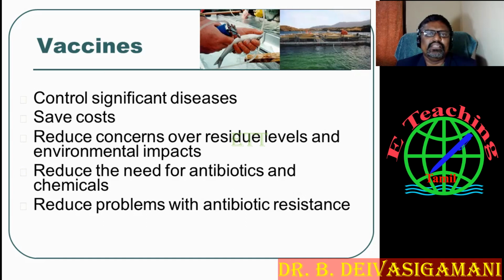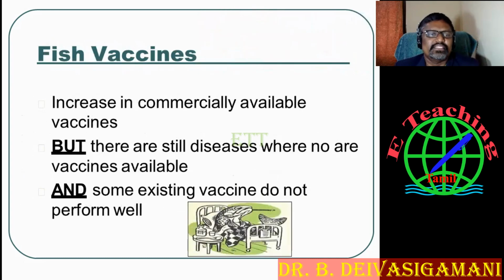So these are the culture fish. You can see the vaccine is very important for detecting and avoiding the pathogens.